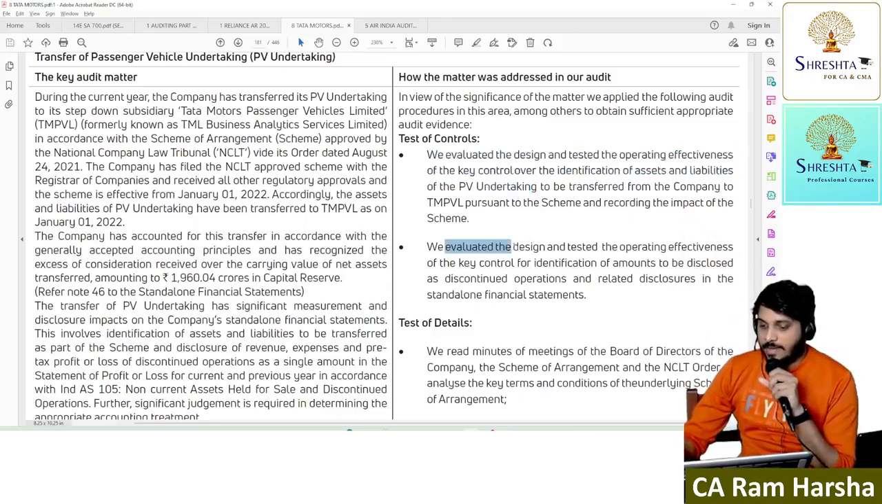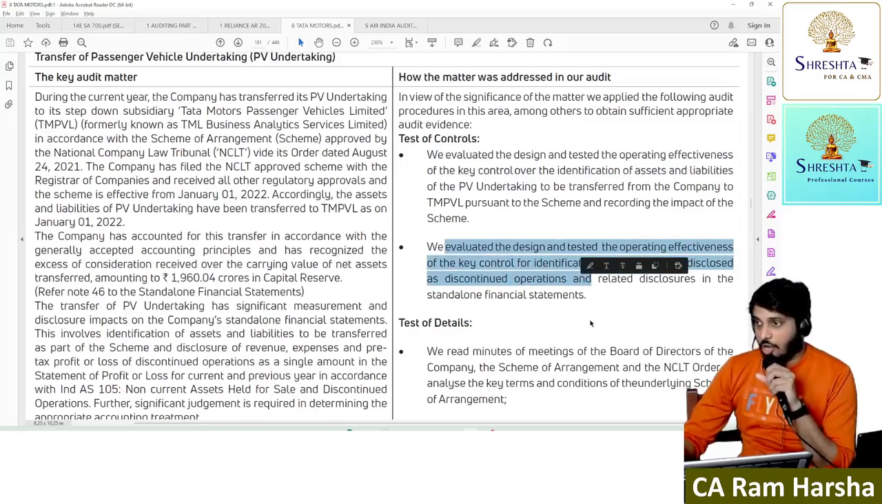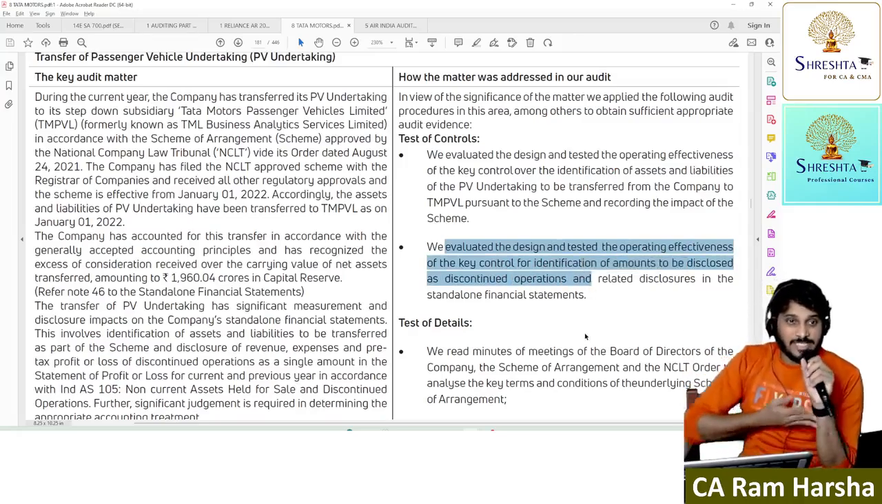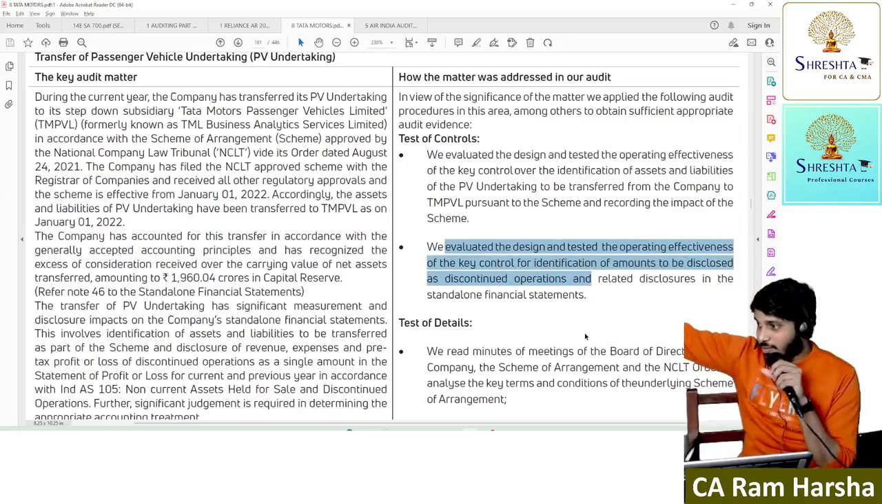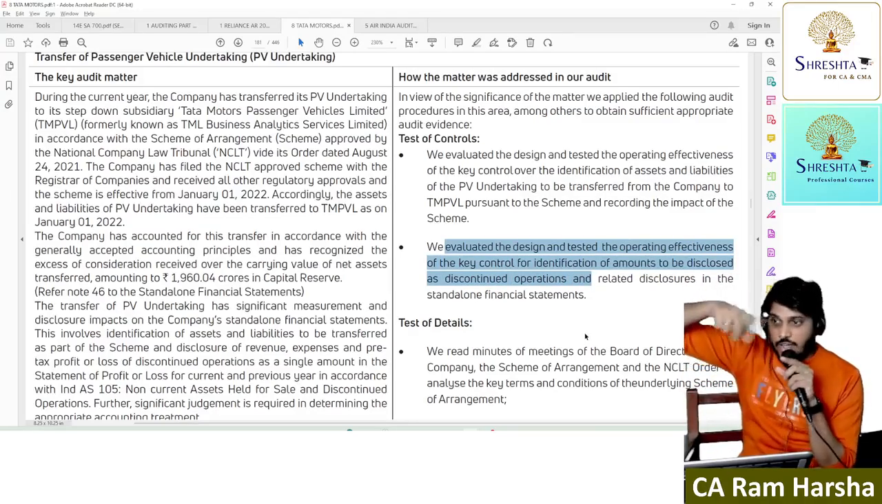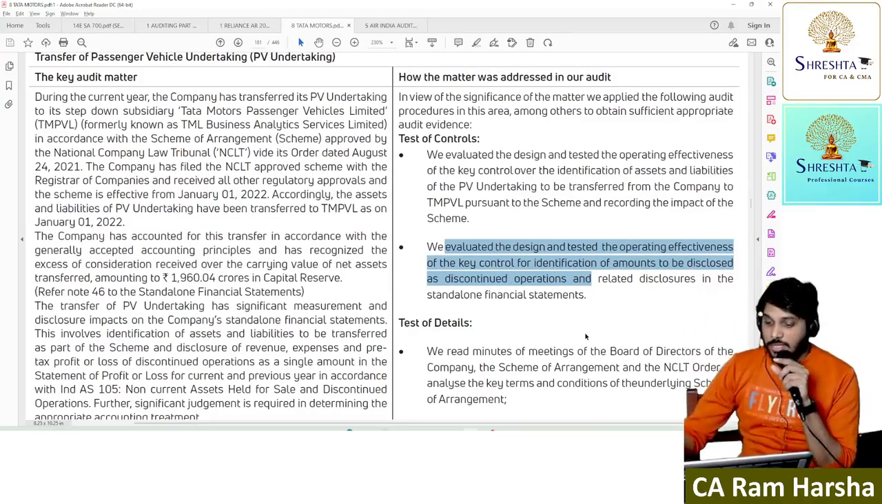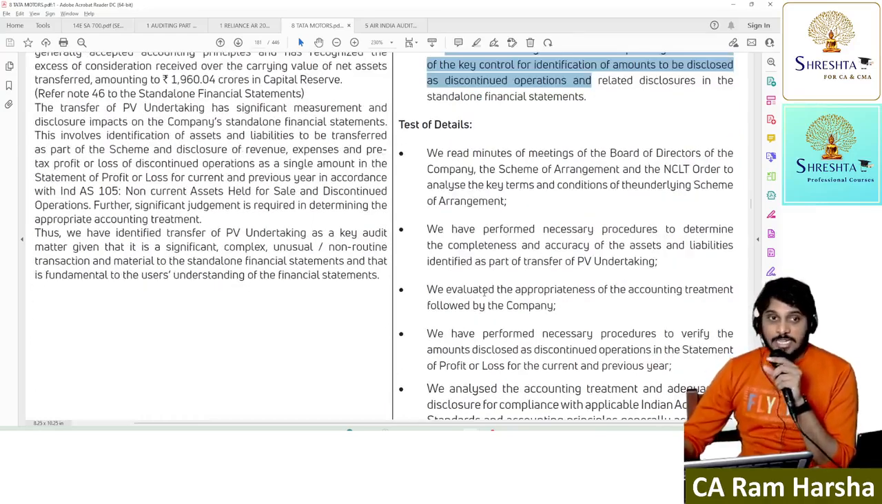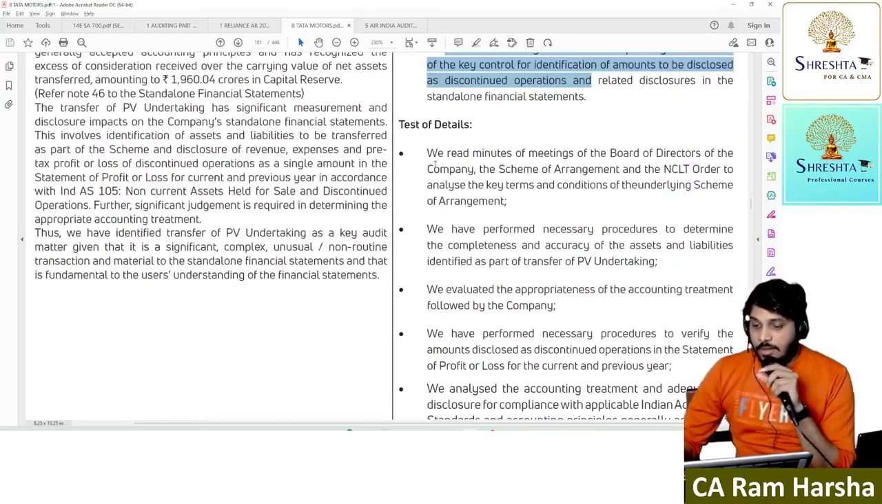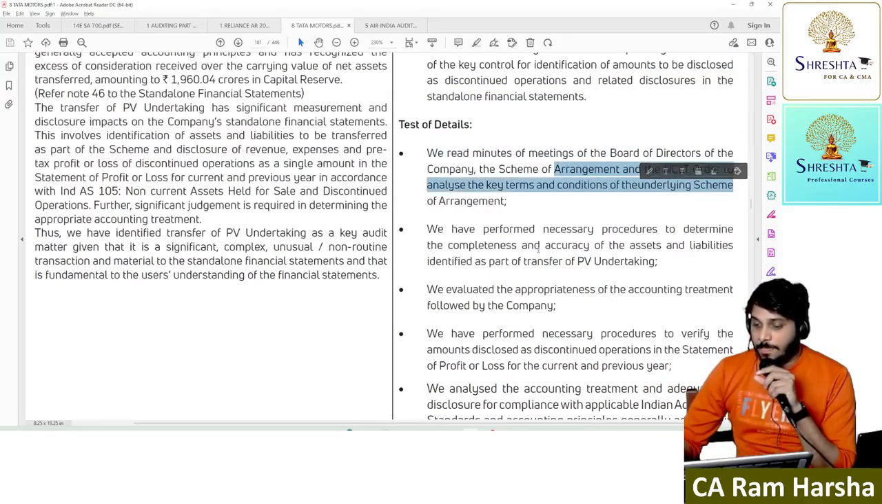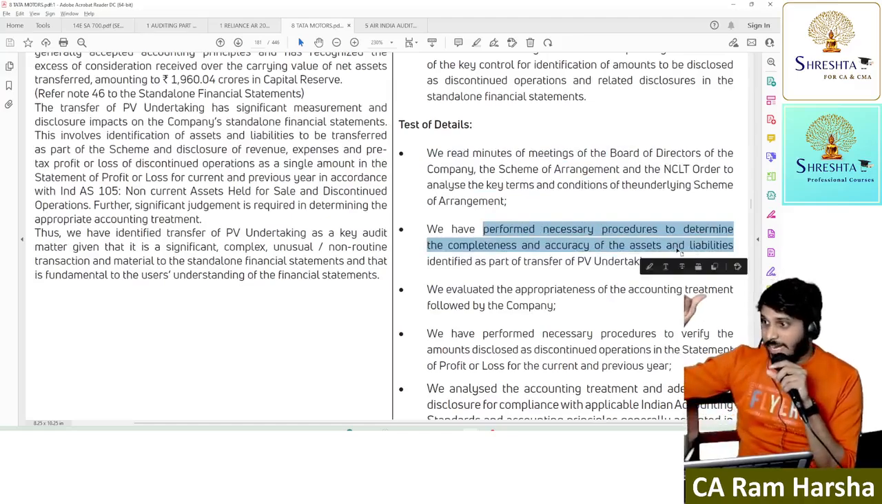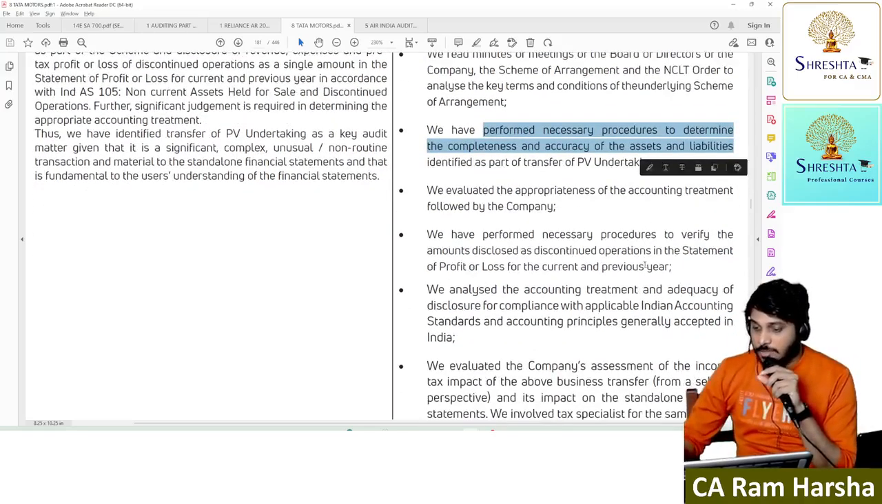Then they evaluated the design and tested the operating effectiveness of the key control for amounts to be disclosed in discontinuing operation. Now the passenger vehicle business is discontinued in one company and added to another company. In this company it's a discontinuing operation, no? So they saw that. Then what test of details did they do? Actual substantive procedure. We read the minutes of the meeting of the board of directors and saw the NCLT order, and they verified completeness and accuracy. Controls are maintained, no? They saw the accuracy of the records.